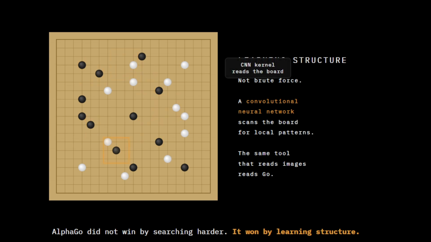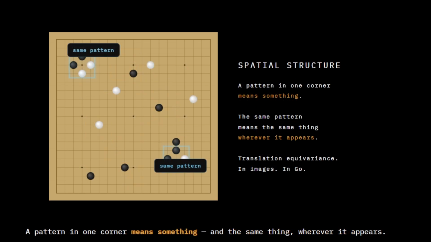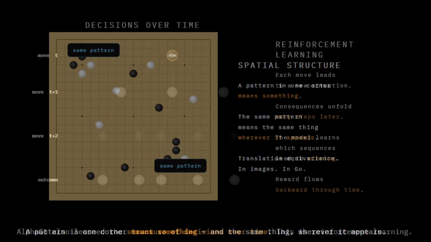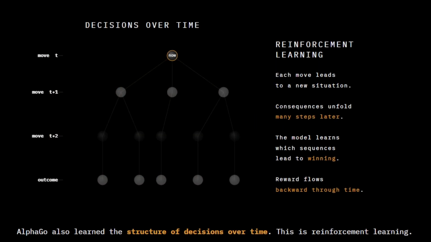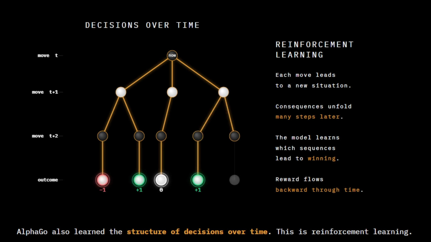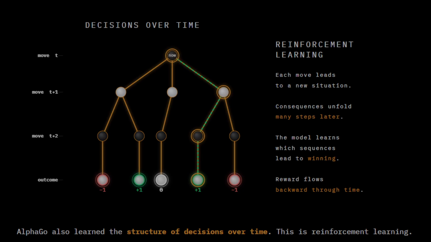Go has spatial structure. A pattern in one corner of the board means something, and that same pattern means the same thing wherever it appears. This is exactly the kind of structure that convolutional neural networks are built to capture. AlphaGo also learned a second kind of structure, the structure of decisions over time. Each move leads to a new situation, and consequences unfold many steps later. This is captured by reinforcement learning.